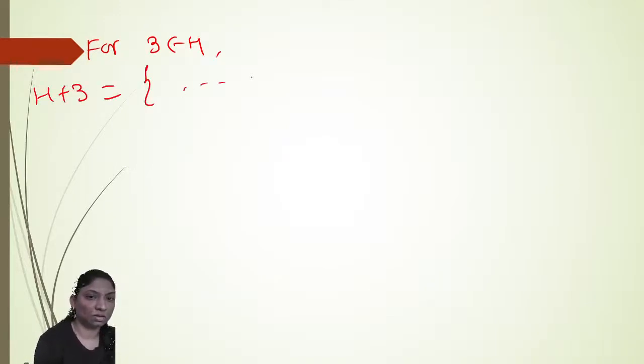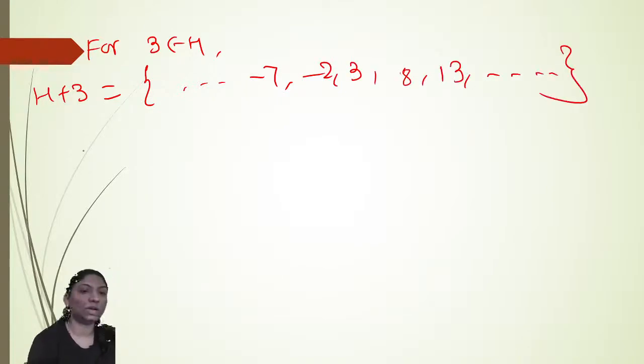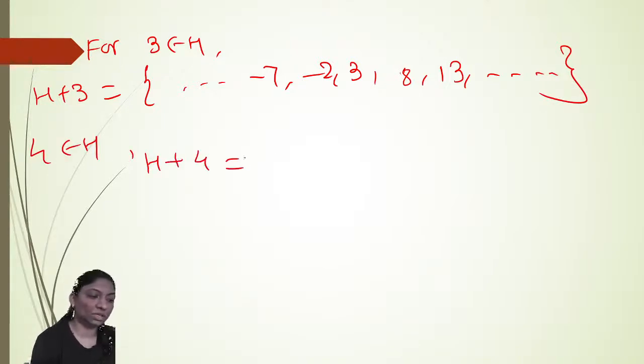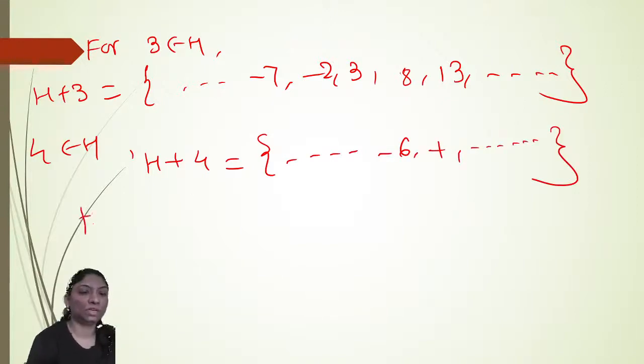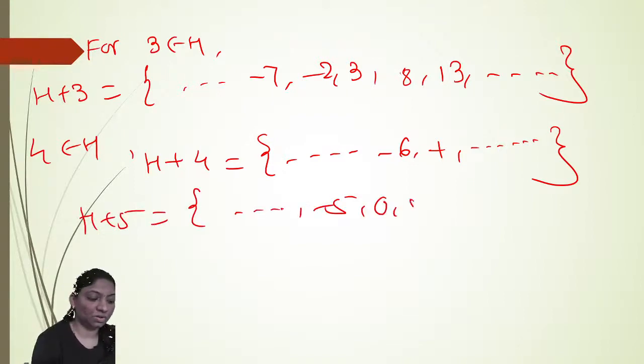Similarly, for 3 in G, we have H plus 3 equal to ..., -7, -2, 3, 8, 13, and so on. For 4, we have H plus 4 equal to ..., -6, -1, and so on. So H plus 5 is equal to ..., -5, 0, 5, 10, 15, and so on.